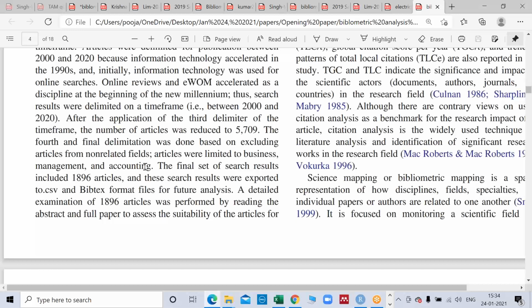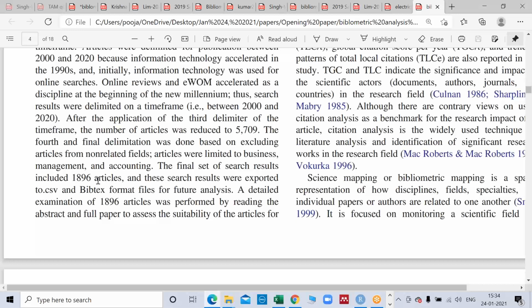If they want to limit it to 4 databases, they can go ahead. If they want to do it in 1 database, it's their wish. So you cannot be challenged on that if you acknowledge that your research was limited to this field. You can see that it's not possible to do an SLR of so many papers. So that's why it makes sense that enough papers were available, 1896.